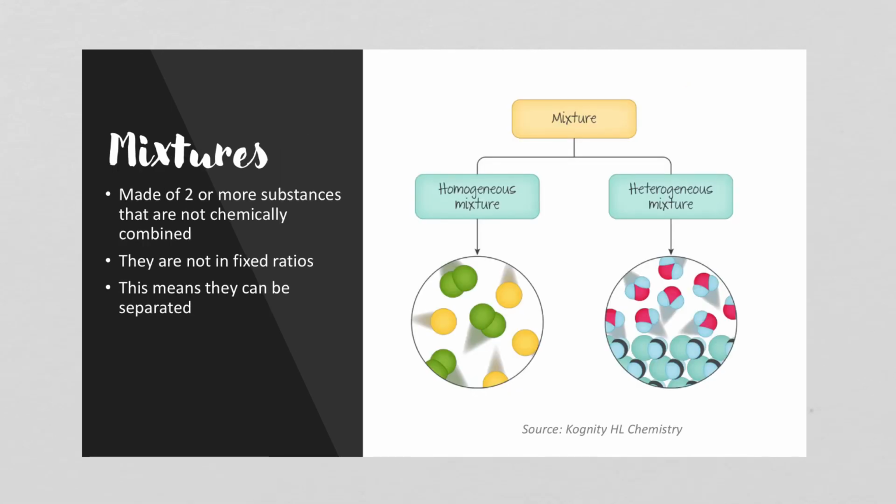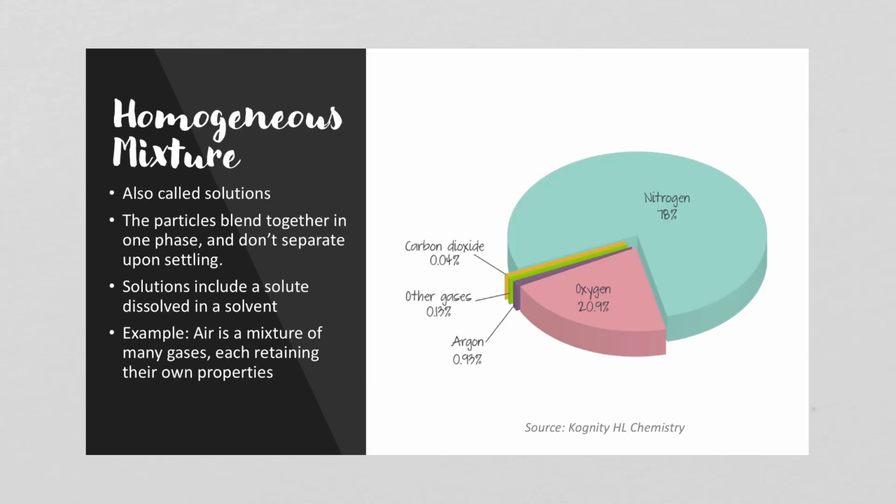Now, mixtures, on the other hand, are made of 2 or more substances that are not chemically combined. So they're not found in fixed ratios, which means that they can be separated. And a little bit later in this slideshow, we'll take a look at means of separating mixtures, because depending on their properties, you'll have to separate them in different ways. So again, there's 2 different types of mixtures. There's homogeneous mixtures and heterogeneous mixtures. We'll talk about both of those.